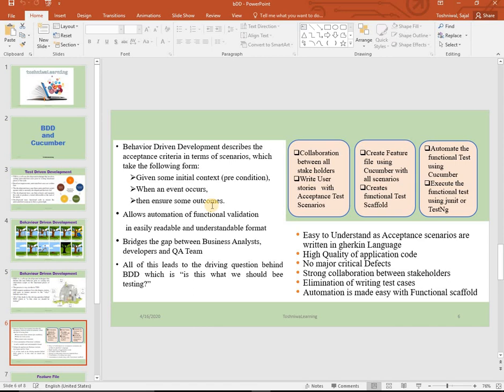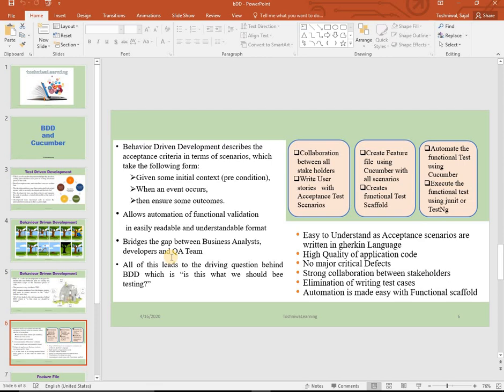So whenever a feature comes, it is divided. Suppose a feature came and it was divided into five user stories. In every user story, you can write as many scenarios as you want to make that user story easy to understand, in small modules. It allows automation of functional validation in an easily readable and understandable format.